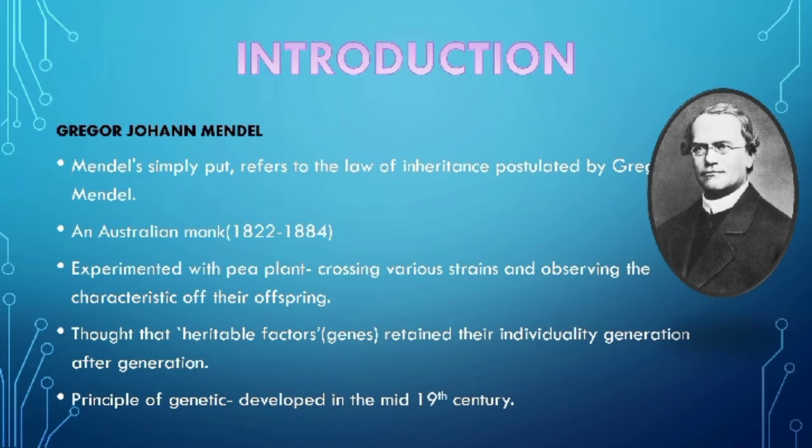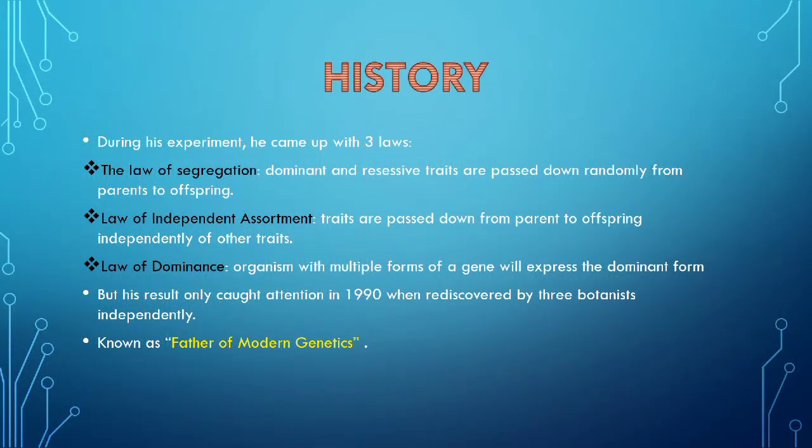The principles of genetics were developed in the mid-19th century. Following Mendel's findings, the new word genetics came up, which comes from the Greek verb meaning to generate. From his experiments, he came up with the law of segregation, which established that dominant and recessive traits are passed down randomly from parents to offspring and provided an alternative to the dominant theory of the time, blending inheritance. The law of independent assortment established that traits are passed down from parent to offspring independently of other traits.